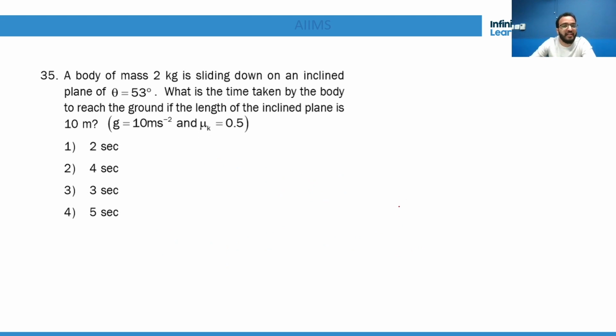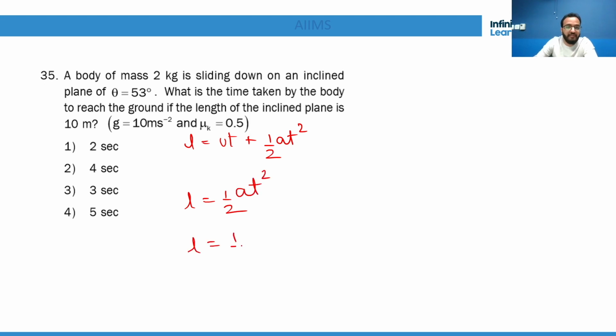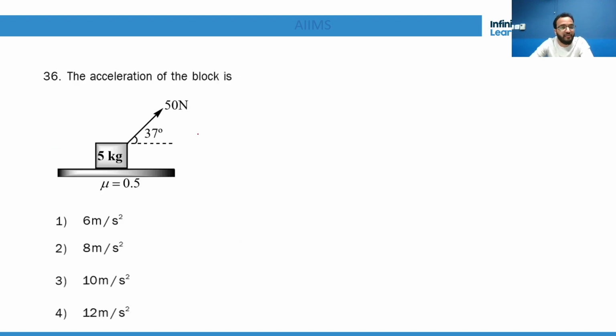35. A body of mass 2 kg sliding down an inclined plane. What is the time taken by the body to reach the ground if the length of the inclined plane is given? Simple again. Just now I told you L is equal to ut plus half a t square. u is 0 because it starts from rest. Length is given, so half a t square. Now what is a? g sine theta minus mu g cos theta, into t square. I suppose if you put the values, you can get the answer from here. Got it?